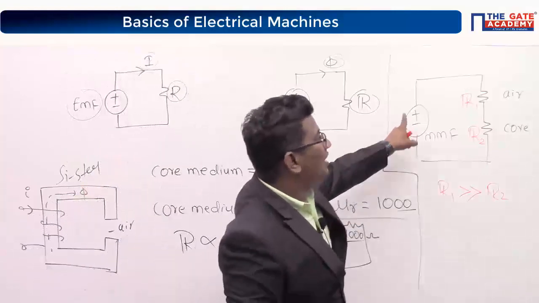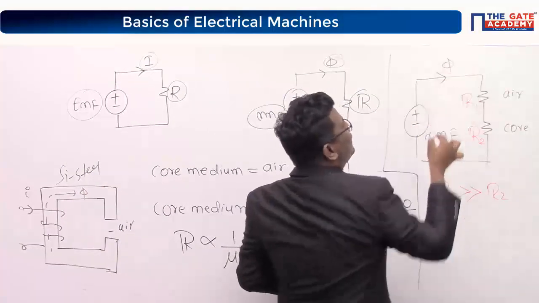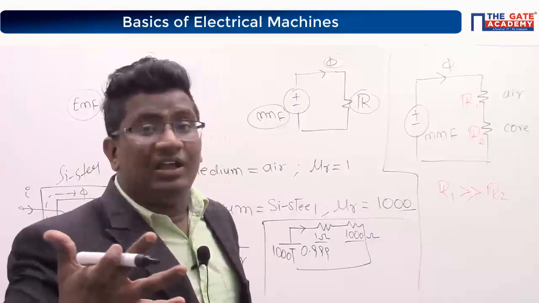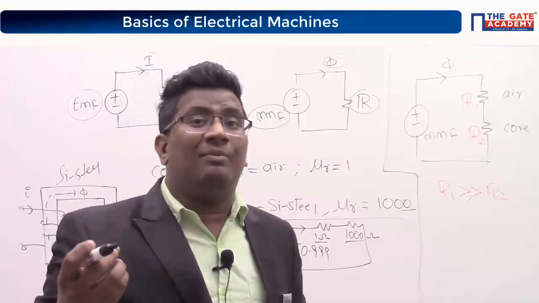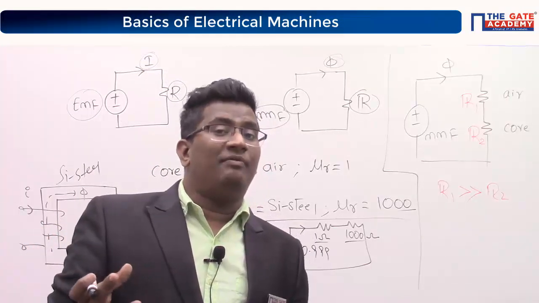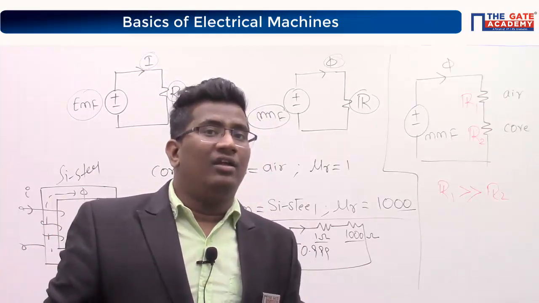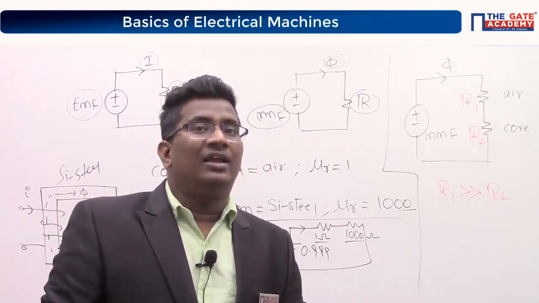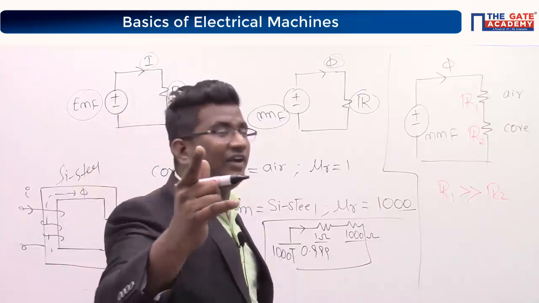Similarly, you tell me. Now, it is producing the flux. In which medium will the MMF drop be more, more concentrated? Where will more MMF be concentrated? Air. Very good.